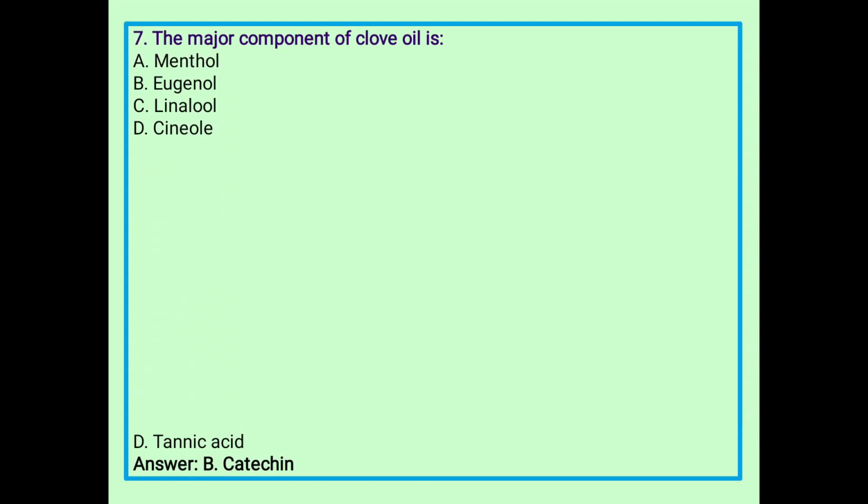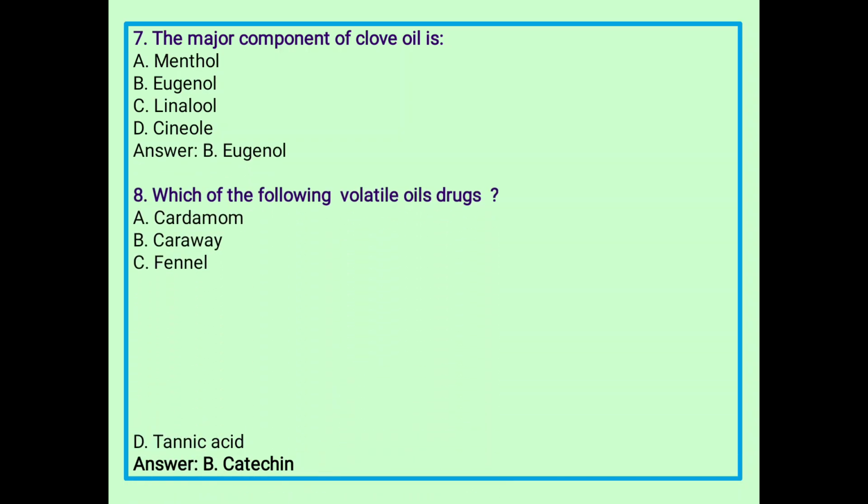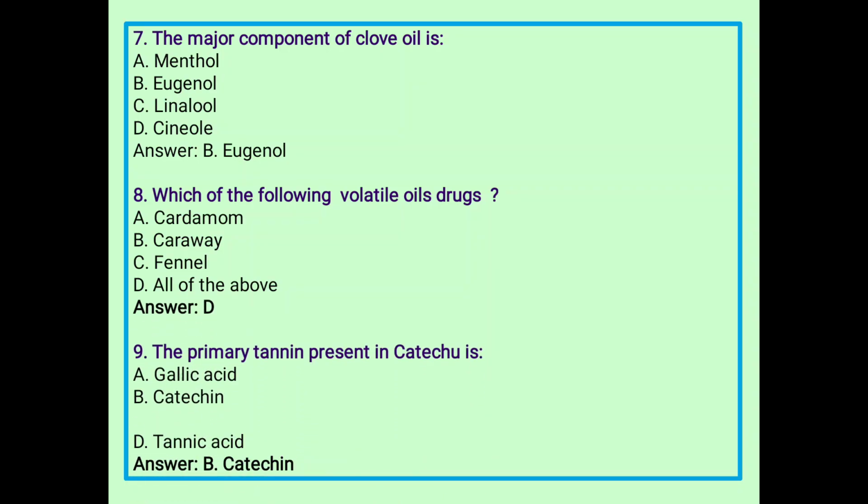Next, the major component of clove oil: A, menthol, B, eugenol, C, linalool, and D, cinnamaldehyde. So eugenol is the major active component of clove. B is the correct answer. Next, which of the following are volatile oil drugs? A, cardamom, B, caraway, C, fennel, and D, all of the above. So D is the correct answer.